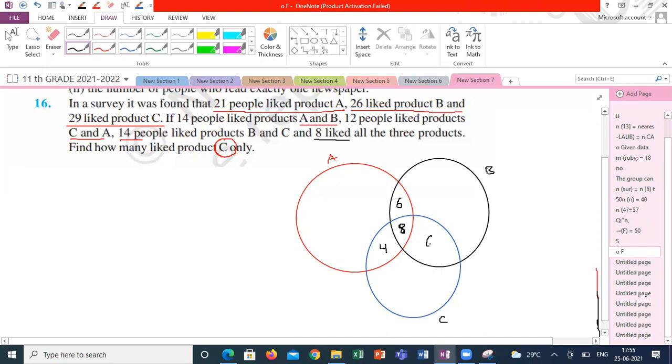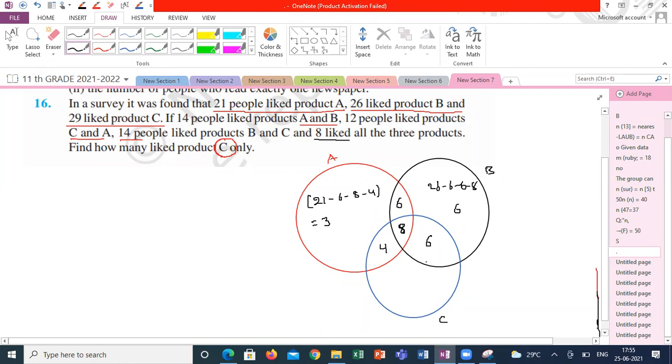Now, people who like product A, 21. So what number do I have to keep here? 21 minus 6 minus 4 minus 8. How much? 3, sir. So here B is 26 minus 6 minus 6 minus 8, so it is 6.